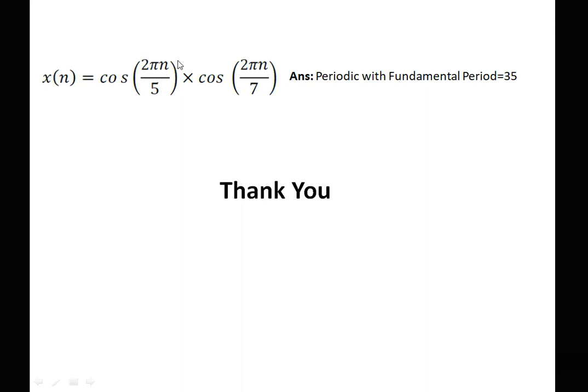This is the exercise. Try on your own. The answer is given: periodic signal with fundamental period 35. So this is all about periodic and aperiodic signals.